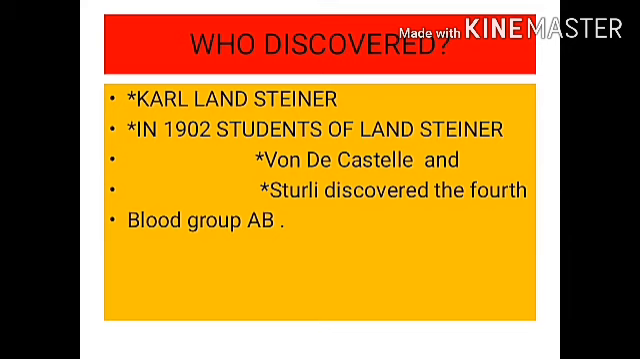Now, who discovered the blood group? The blood group was discovered by Karl Landsteiner, and his students von Decastello and Sturli. In 1902 they discovered the 4th blood group, that is AB.